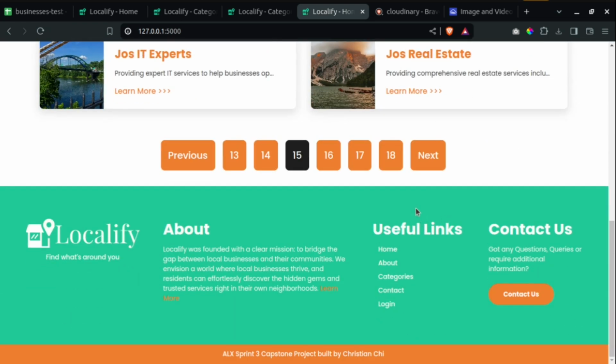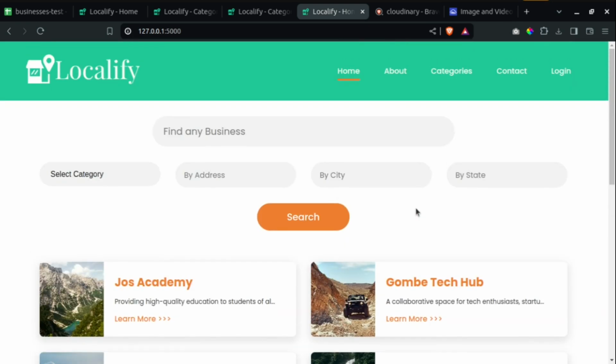So that is it basically about the app. My motive for creating the app, like I said, is to look for a way to connect businesses to the local communities, especially for newbies, people that are new in an environment. You can just pick up your phone, open a website, and you get information about businesses around and all that.